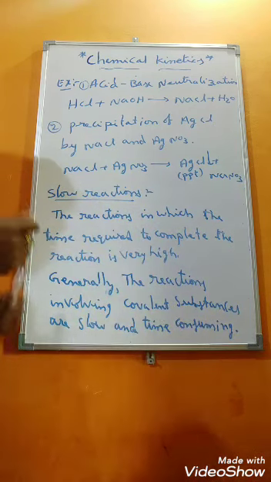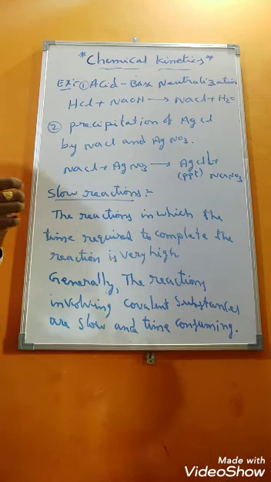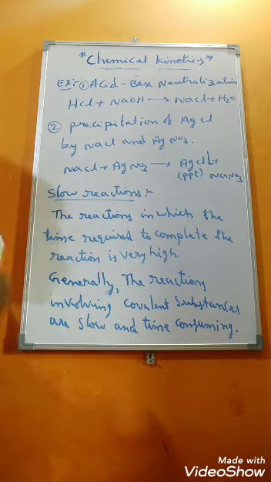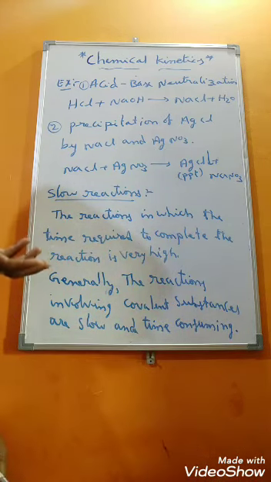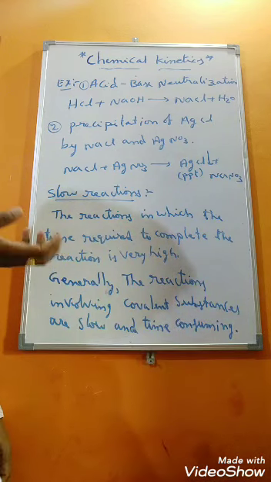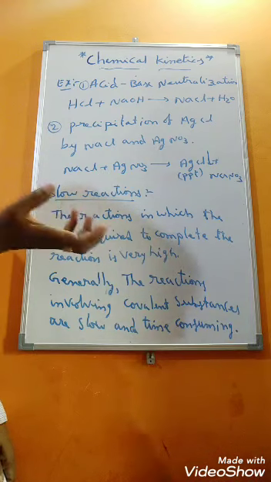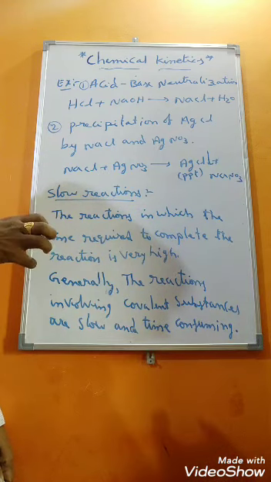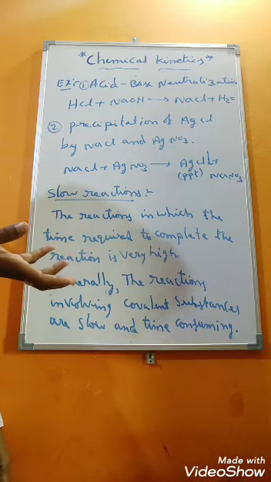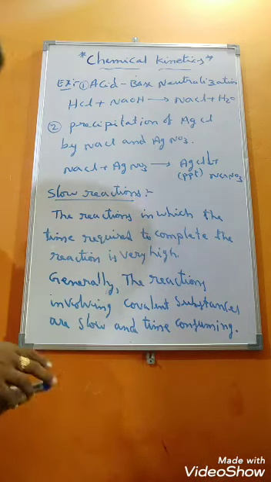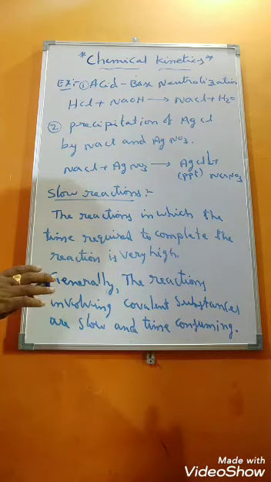Whenever the covalent substances are combining, bond making and bond breaking both will take place simultaneously to the formation of product. So to take place bond making and bond breaking, the time is required. So that's why time consuming reactions these are. So these are slow reactions.